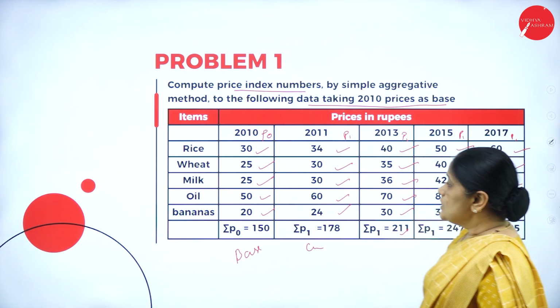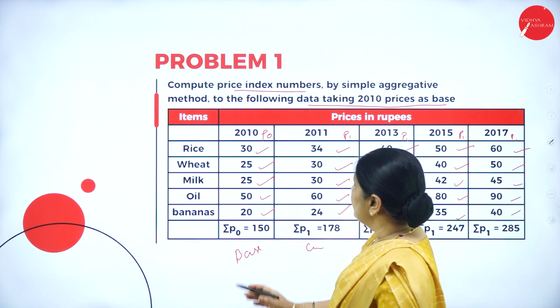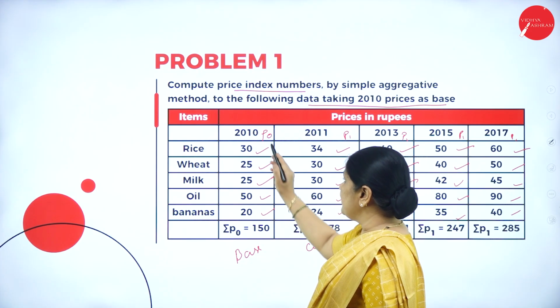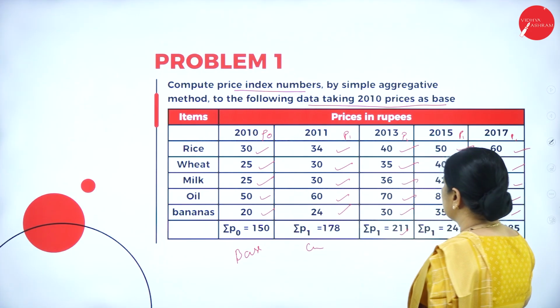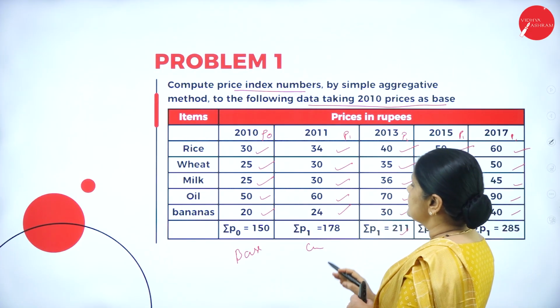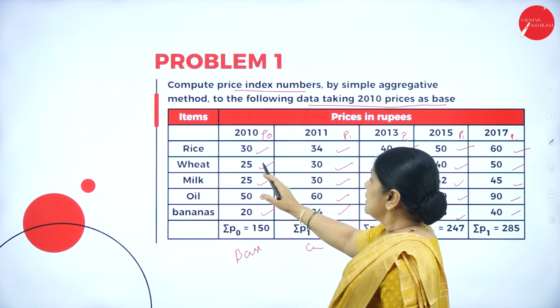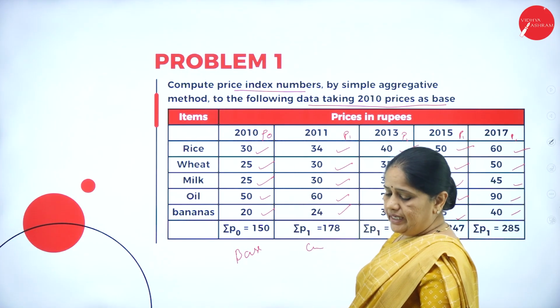So, you can see that we have only one year that is the base. We consider it as P0, and we have the different years, and we have to compare the different commodities for the different years.